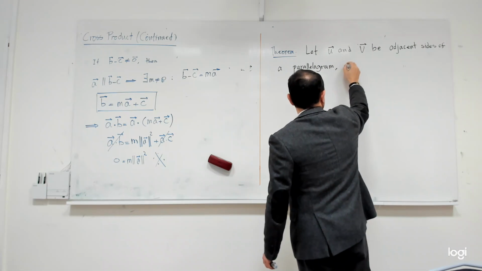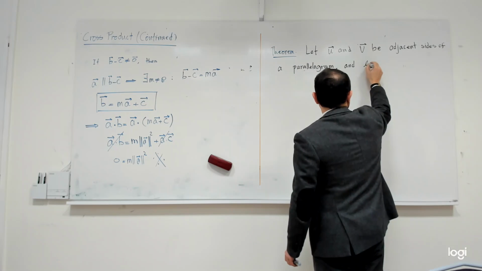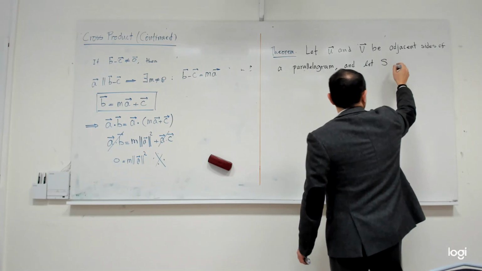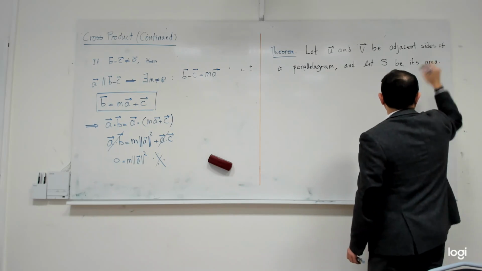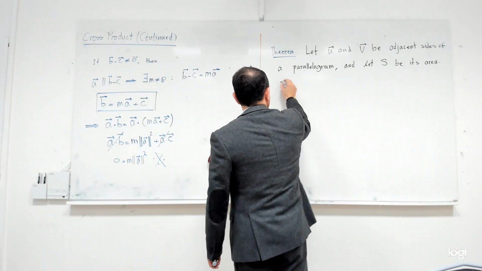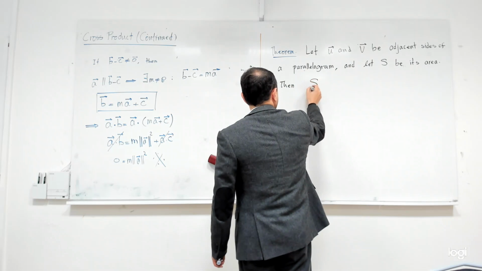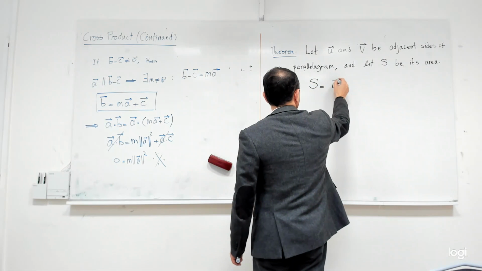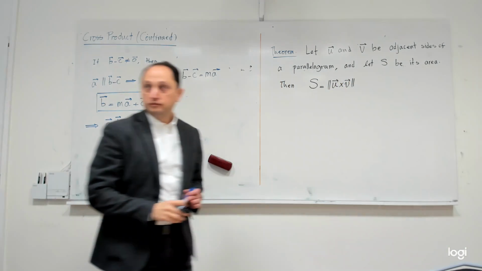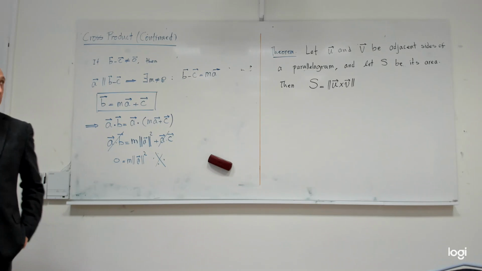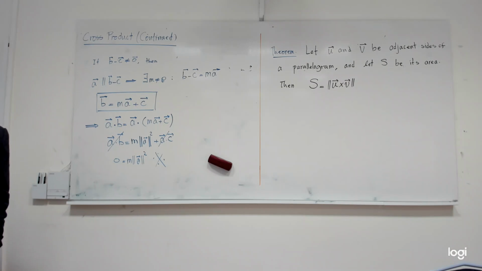And let S be its area. Then S is equal to the length of u cross v. So that's a nice, very simple and nice theorem. It's extremely simple, by the way, but it is written in the language of vectors.